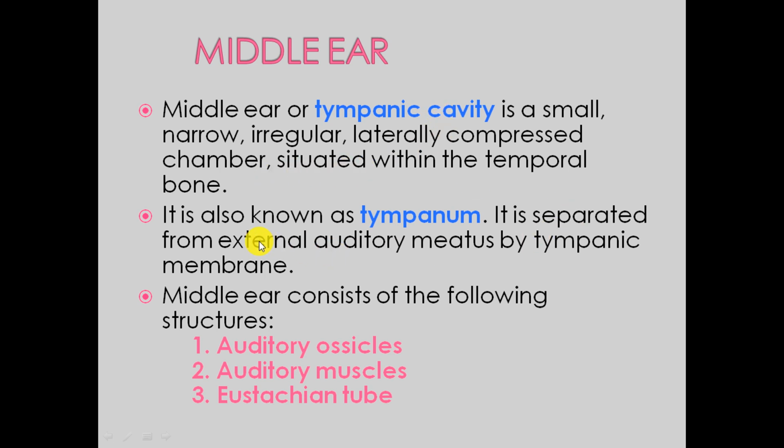It is separated from the external auditory meatus by a tympanic membrane, or the eardrum. Middle ear consists of the following structures. Middle ear में three structures है. Auditory ossicles, these are the bones. Auditory muscles, two muscles, and the Eustachian tube.